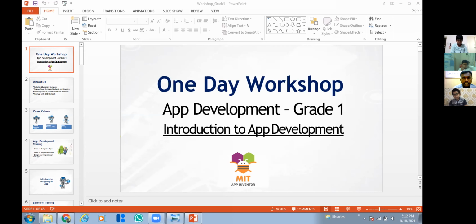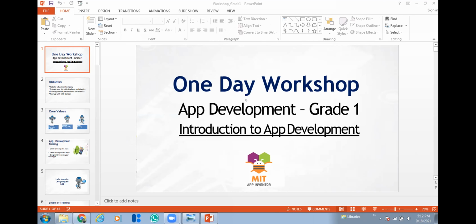So here in our coding course, what we are going to learn is app development, how to do coding for app development. That is what today we are going to see. And today I'm going to teach you how to do one basic app. So you can note down the session points properly.